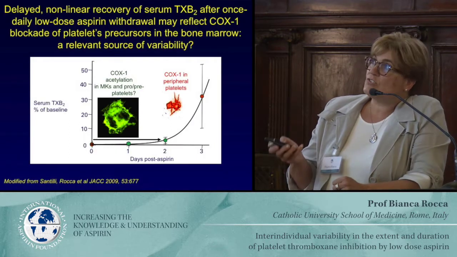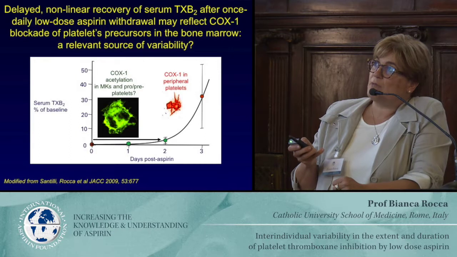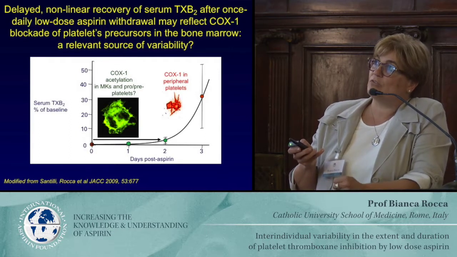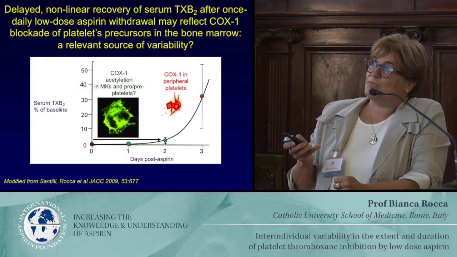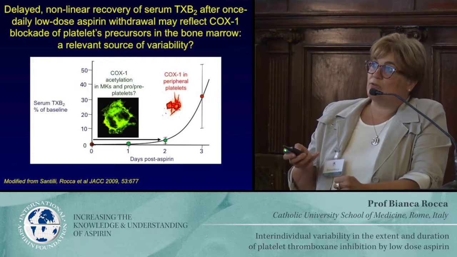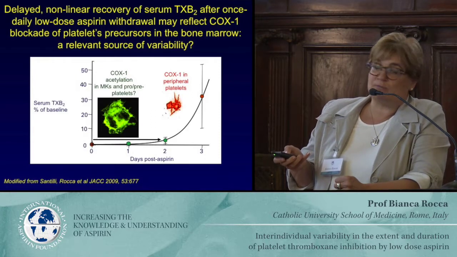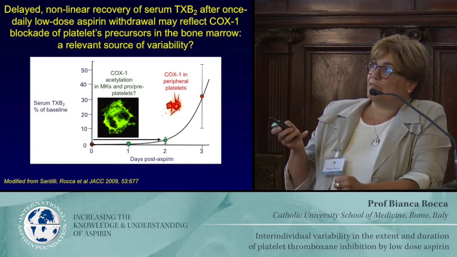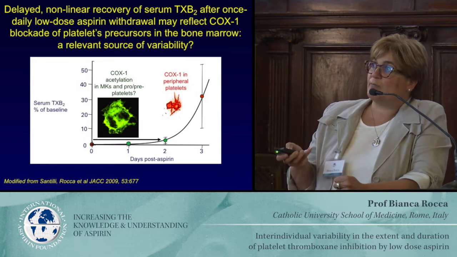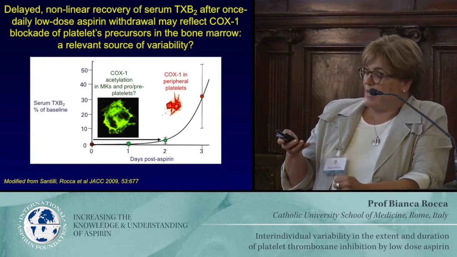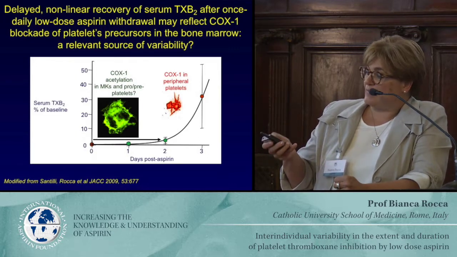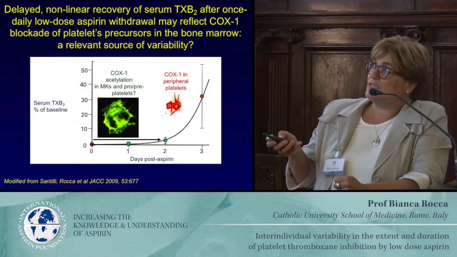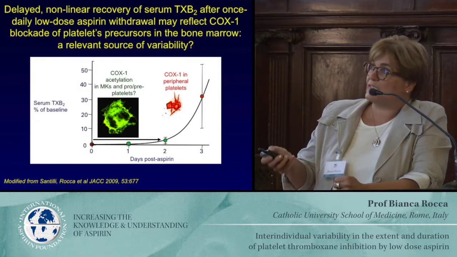It's already known since the first papers from Garret Fitzgerald and Carlo Patrono, with people who were taking aspirin and then stopping aspirin. Here we are looking at serum thromboxane B2 as percentage of baseline. So this means basically 100% inhibition. Once you stop aspirin, you don't have a linear recovery as you would expect, but rather this kind of delay, which is approximately 2 days, and then the platelet activity increases in an exponential way.